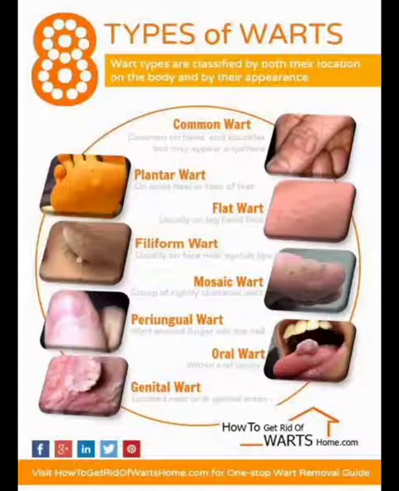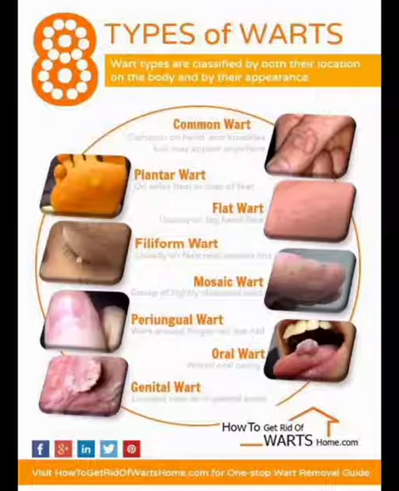We can see the types of warts. Warts types are classified both by their location on the body and by their appearance. There are different types of warts and we are discussing a small portion of them. In that, first one, common wart. Common wart is common on hands, knuckles, but may appear anywhere in the body. Next one, plantar wart. Plantar wart we usually see on soles, heel or toes of the feet.